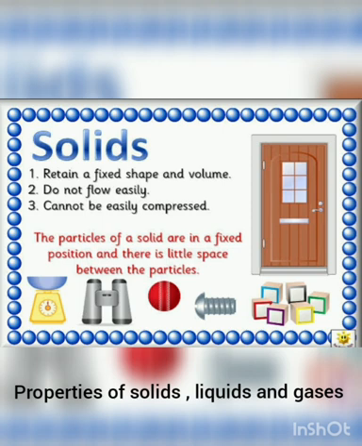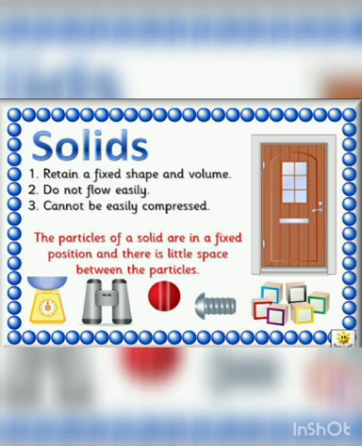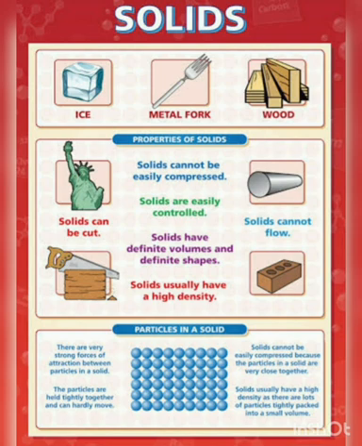In solids the molecules are very closely packed, the intermolecular force of attraction is very strong, and the intermolecular space is very negligible.